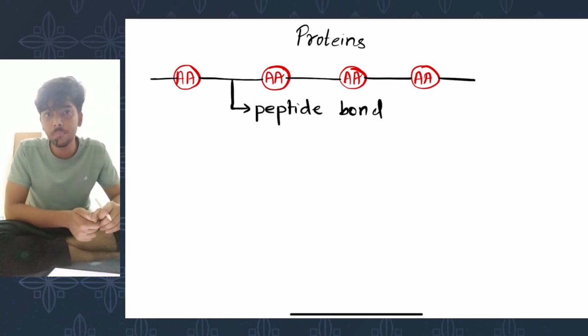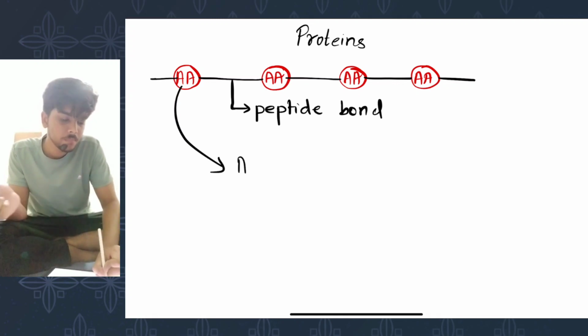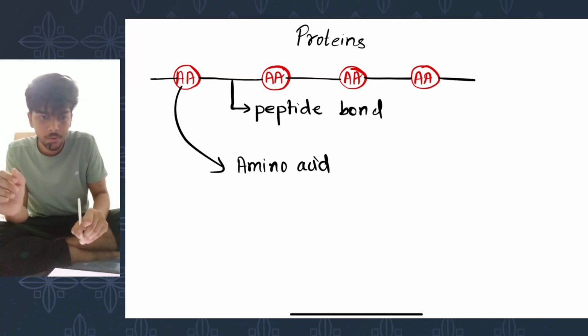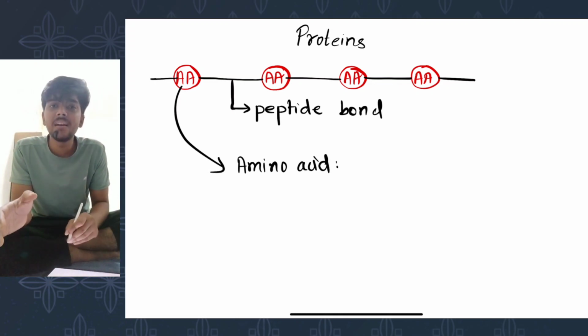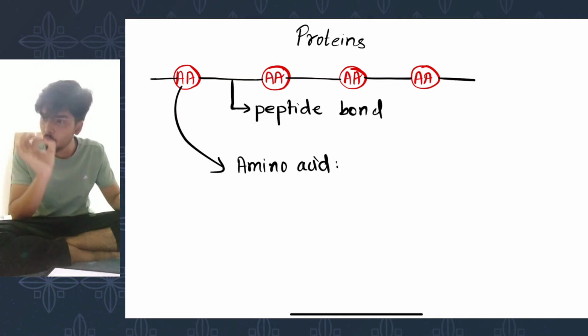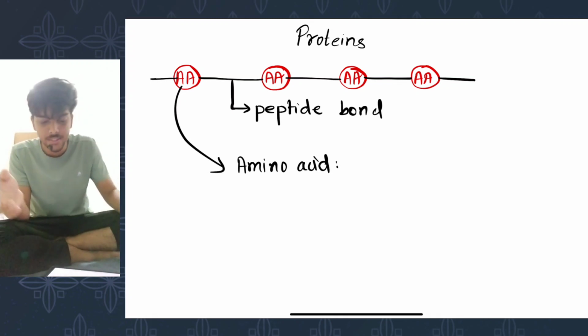Today's video is not going to be on proteins. It's going to be on amino acid. See, amino acid itself is a monomer of protein. Amino acid has various types or classified under various criteria, and that's going to be the main topic of this video. But before that, let's look at few facts about amino acid.